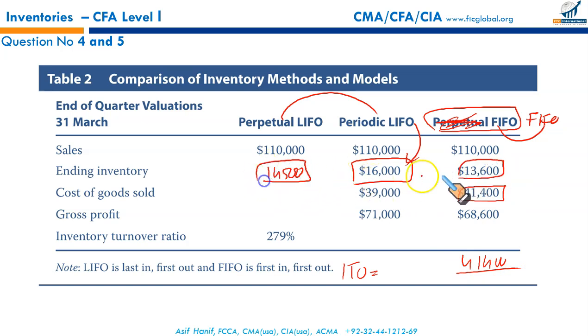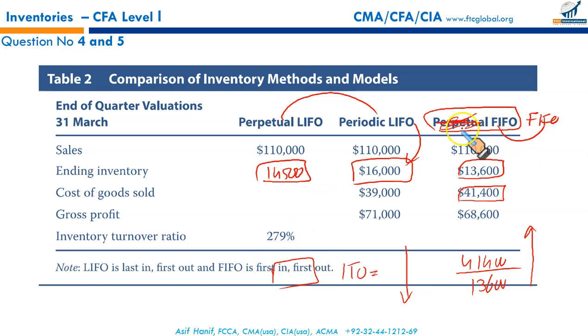We have three denominators, 13,600, 16,000 and 14,500. Using this, the lowest value, will give us the highest inventory turnover. 16,000 is the highest denominator. This will give us the lowest inventory turnover. And this number is somewhere between these two, so here you will get some average.